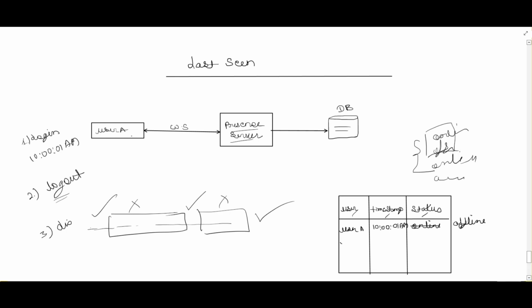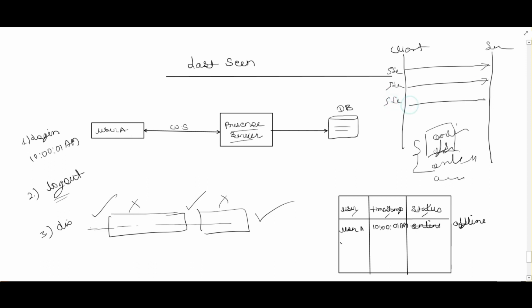It means whenever the user is connected to the WebSocket, it will keep on sending the heartbeat, right? The client will send the heartbeat to the server every 5 seconds. First it will send, then in the next 5 seconds again it will send, then again in the next 5 seconds it will send. And suppose for 30 seconds the server does not get any update from the client, then it will make the